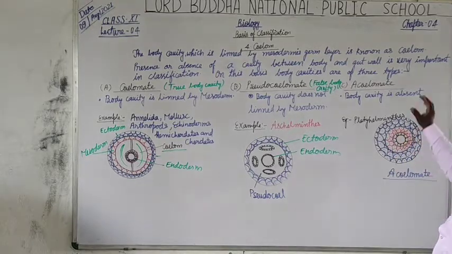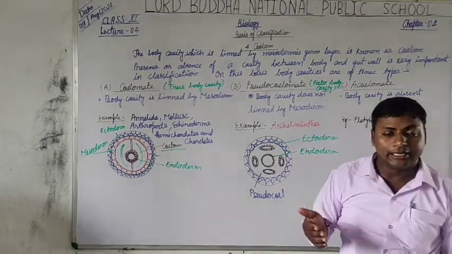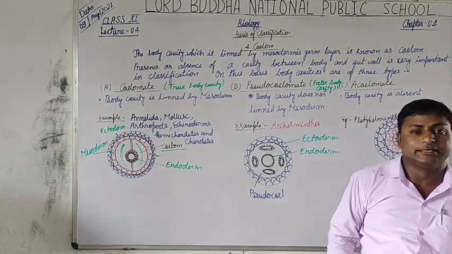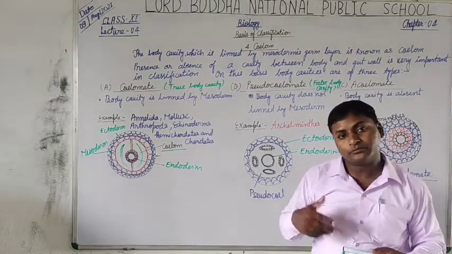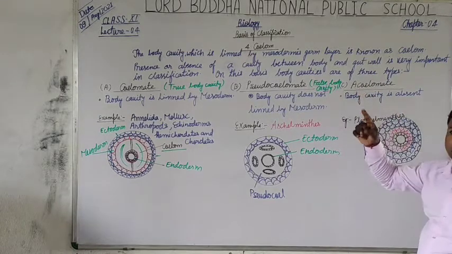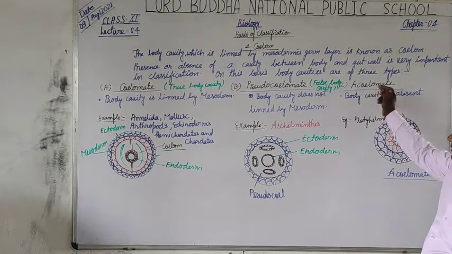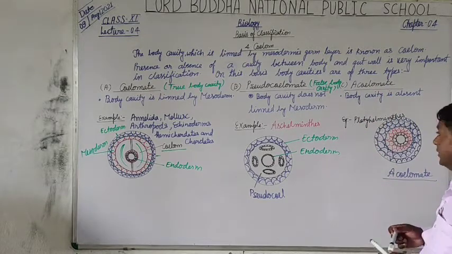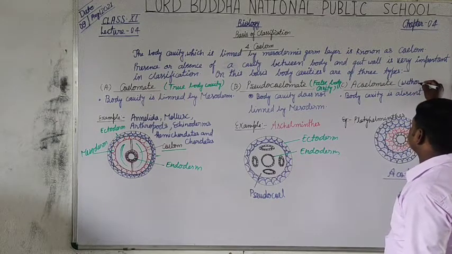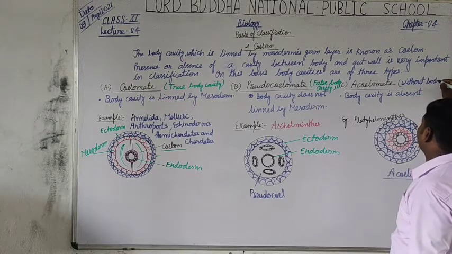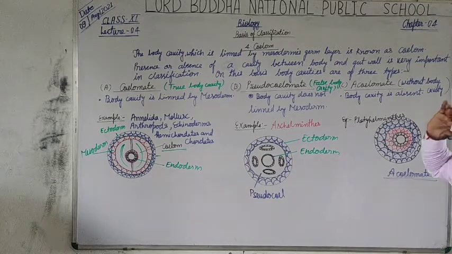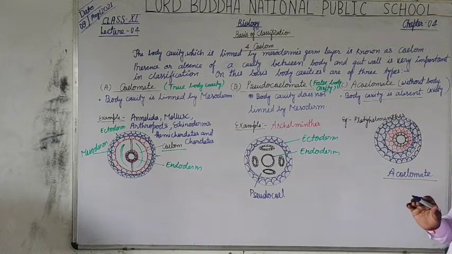Now students, the next one is the acoelomate. A is a prefix that is used to indicate absence of anything or absence of a virtue. So acoelomates means the absence of body cavity, or without body cavity. It means the body cavity is finally absent in the members.